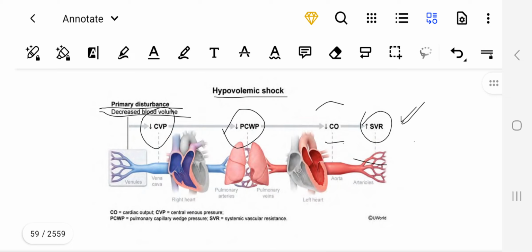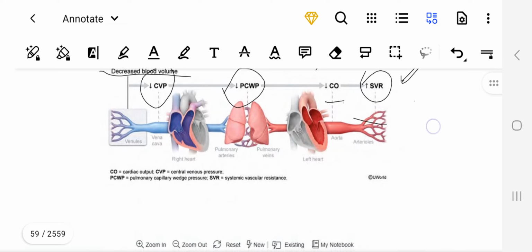So if the venous return is low or decreased, that will lead to low preload, that will lead to low stroke volume, and that will lead to low cardiac output. As a compensatory mechanism, SVR will be engaged.